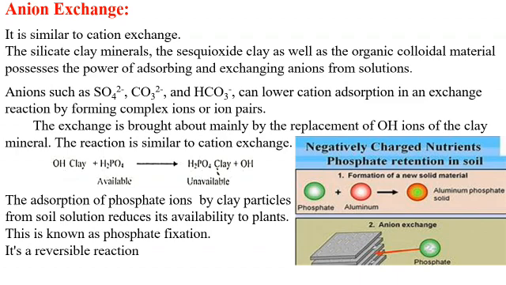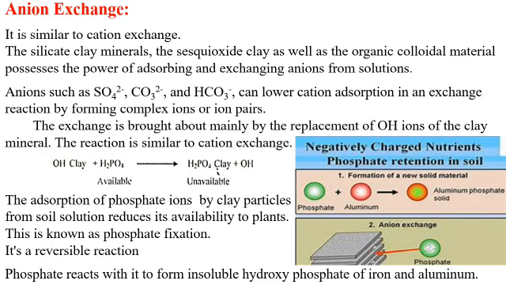The absorption of phosphate ions by clay particles from soil solution reduces its availability to plants. This reduction of the availability of phosphate to the plant is known as phosphate fixation. It is also a reversible reaction.